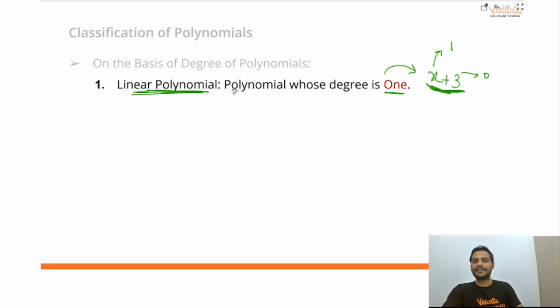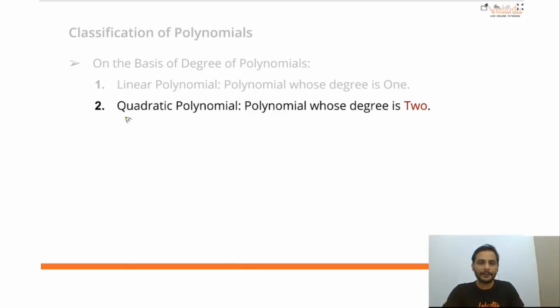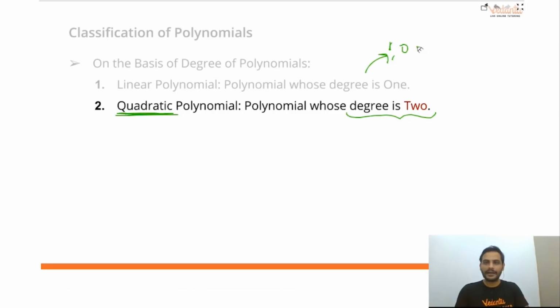So linear polynomial is one whose degree is 1. One more example, if you want to write, sir, 2x plus 3, or you can write 3x, anything, correct? So linear polynomial. Second type is quadratic polynomial. Polynomial whose degree is 2. Now see, when the degree is 1, the power of the variable can be either 1 or 0. We cannot go beyond 0 because the power has to be a whole number, correct? So when the degree is 2, the variable degree will be 2, or it can be 1, or it can be 0, correct?